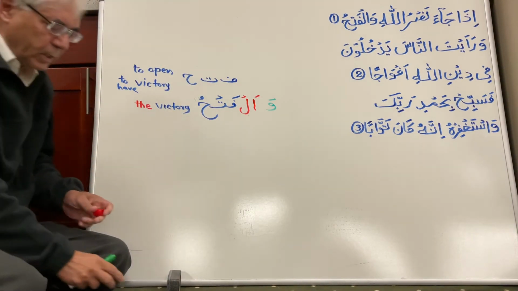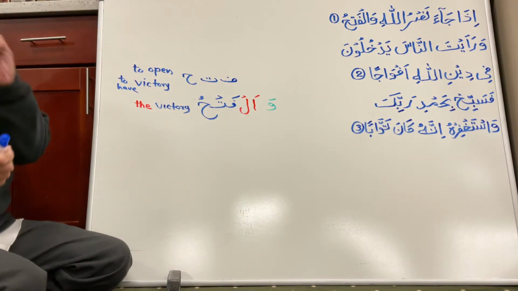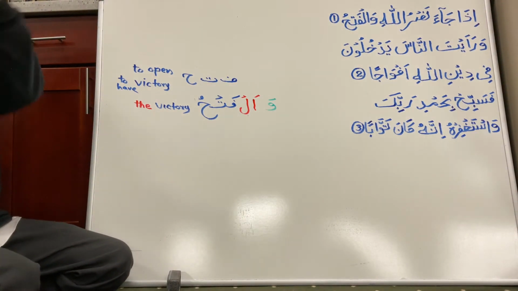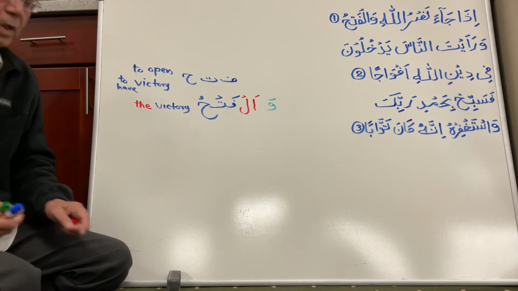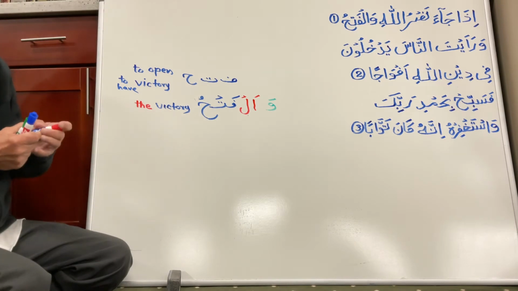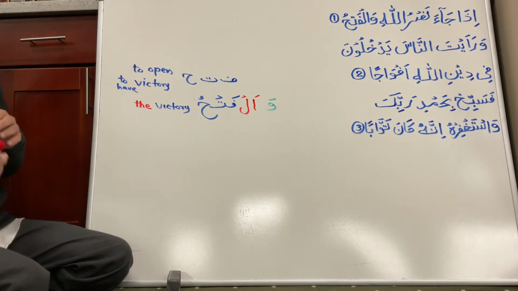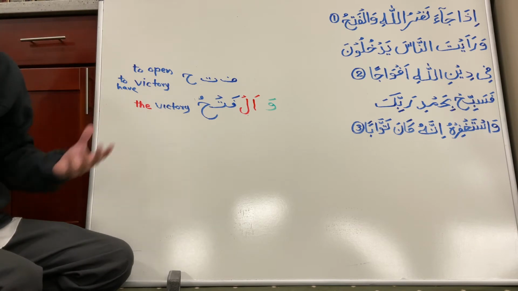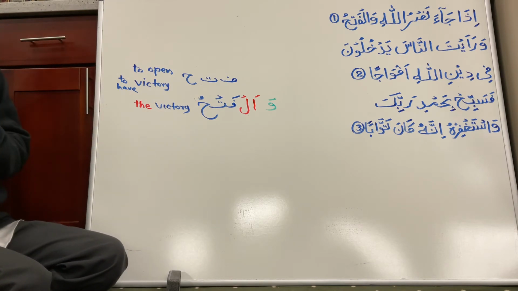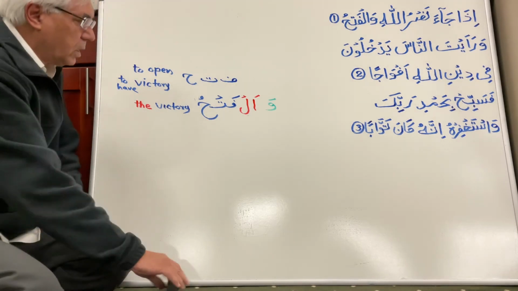Two things are being told here. When comes the help of Allah, at that time, the victory will also come. Okay? And that was the news that's being given to them. And then in the next ayat, it's being said, when the help of Allah arrives and the victory is obtained, what will happen? What will be a sign of that? The next ayat says, وَرَأَيْتَ النَّاسَ.